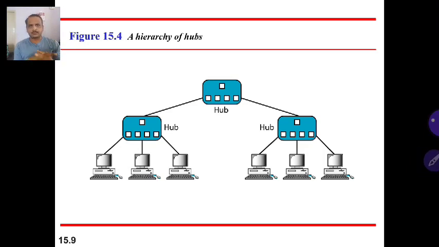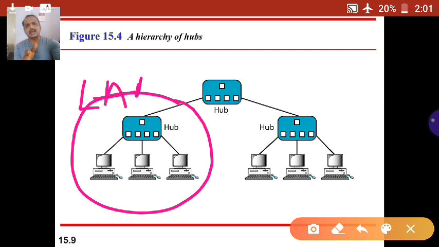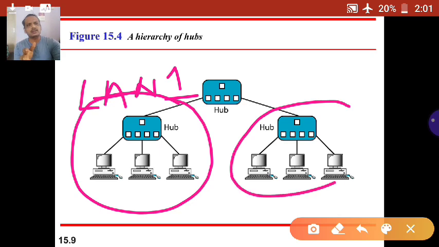The hierarchy of networks is nothing but this: the first hub is connected to some computers, connected to a common point to form a network. We are going to call it LAN 1. Similarly, some other computers are interconnected to form a LAN 2.